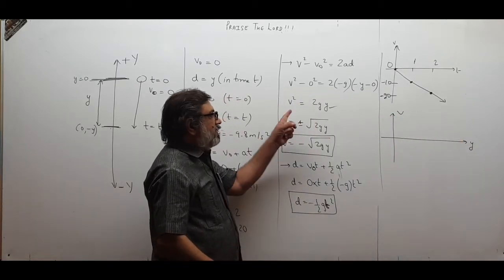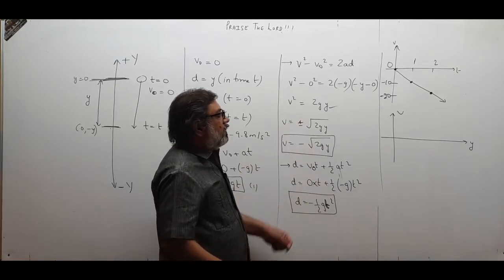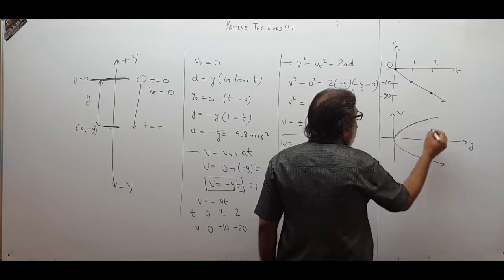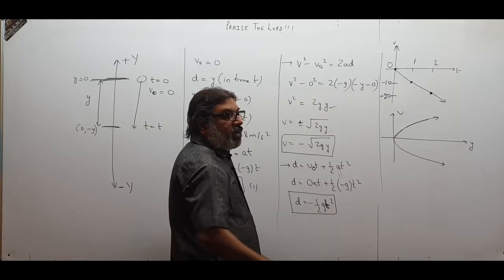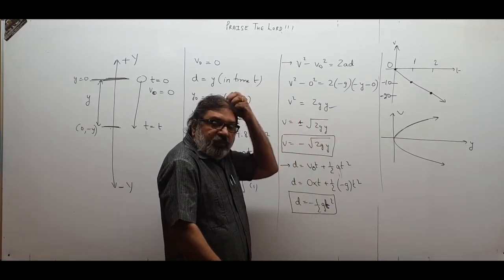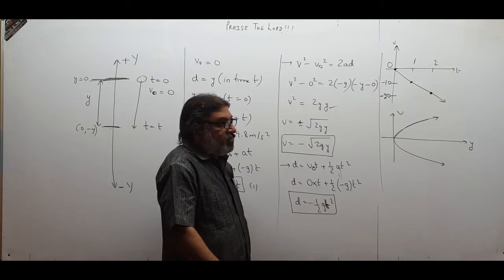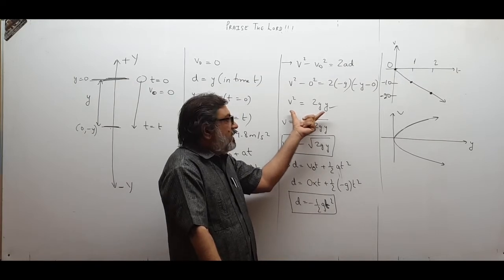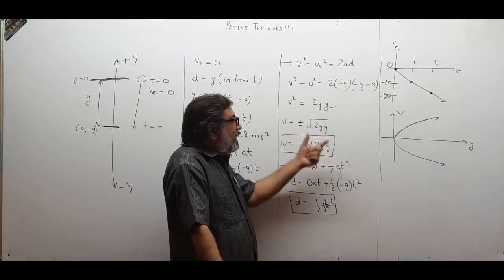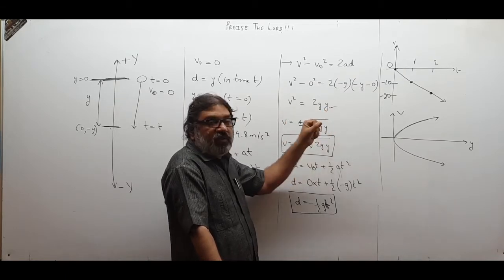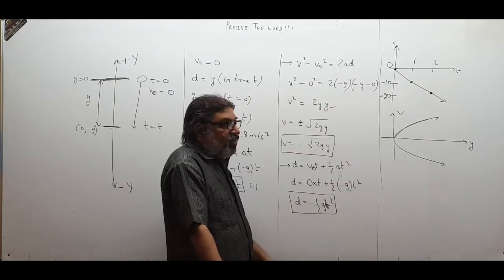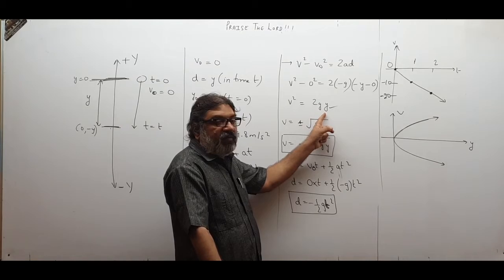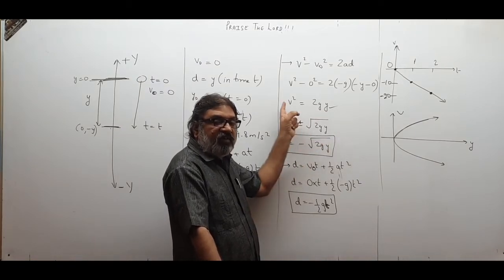Now children, you have to remember the square of v. So this graph will come like this, that I have told you already, a parabolic graph. If one variable has a square and another has power 1, then the graph is a parabola, you know that. And v is plotted on the y-axis. In a quadratic expression, v has got a square and y has got power 1. 2g is constant, forget about it.